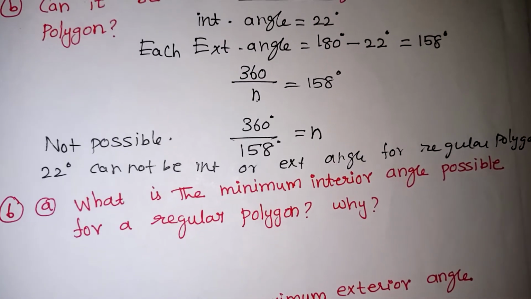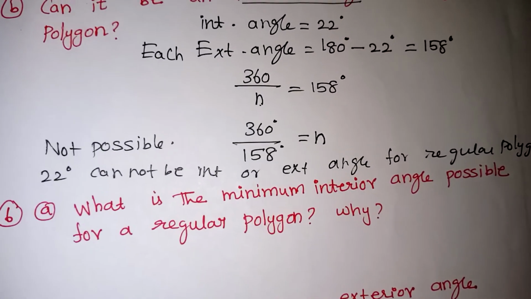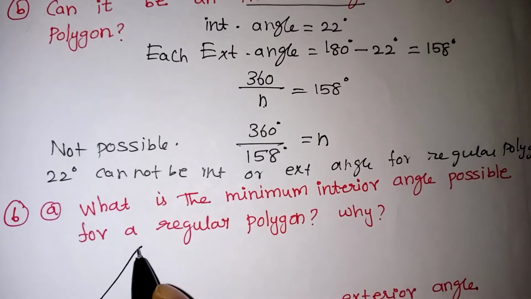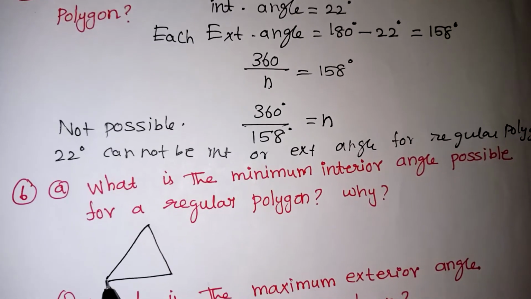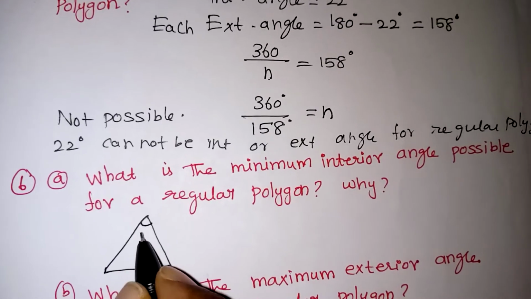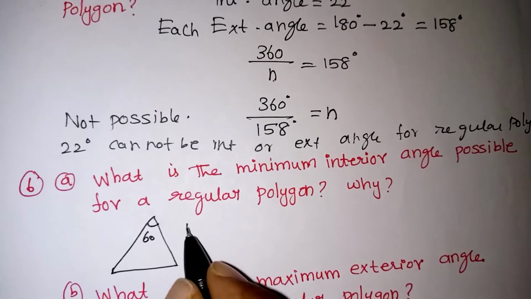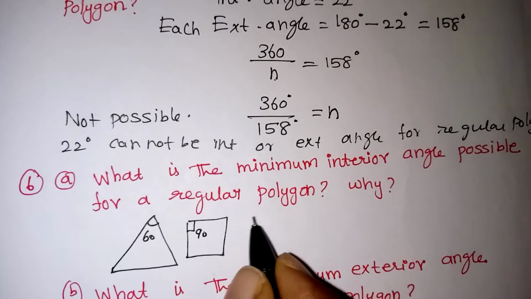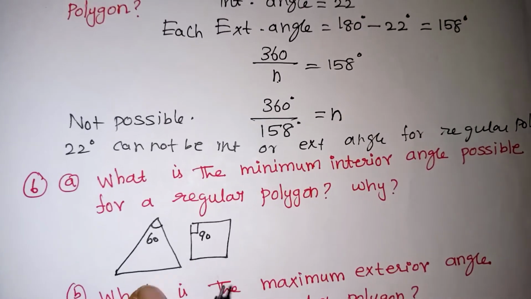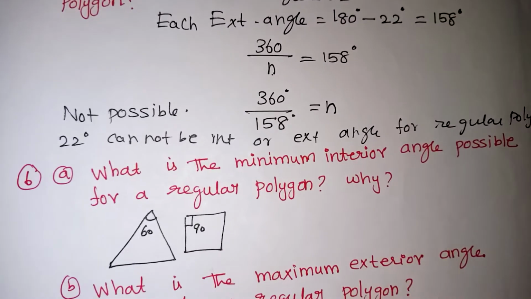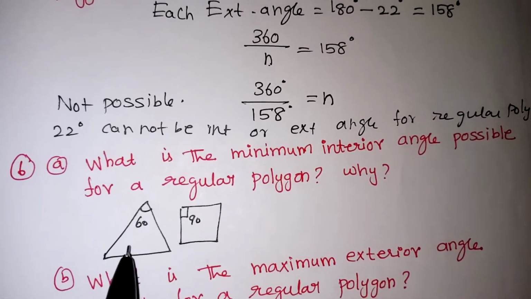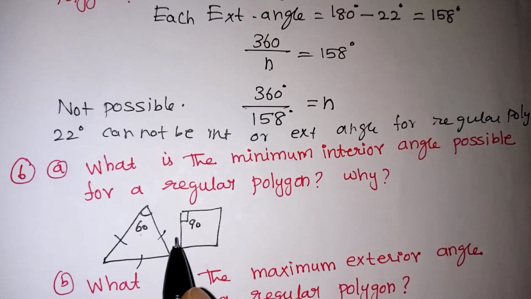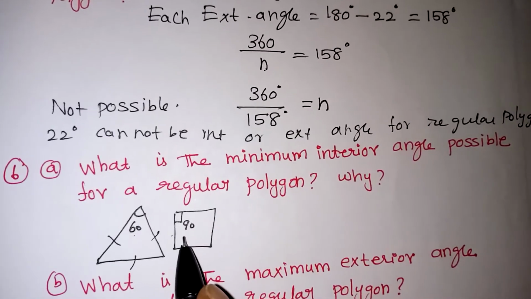What is the minimum interior angle possible for a regular polygon? Let's take a triangle for example. Here my interior angle is 60. Suppose I take a square, my interior angle will become 90. If I take a pentagon, it will increase. Definitely it will increase. So a small number of sides means, 3 sides means the angle is 60, 4 sides means the angle is 90.